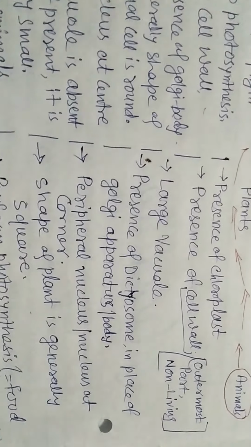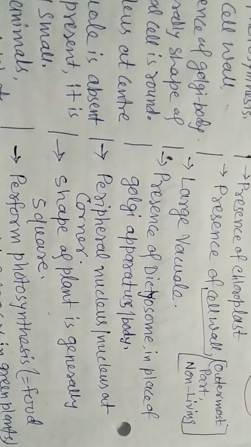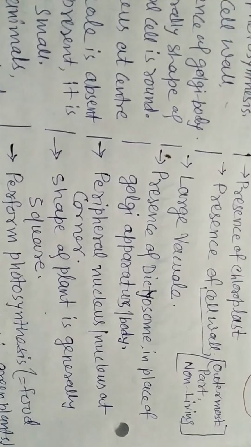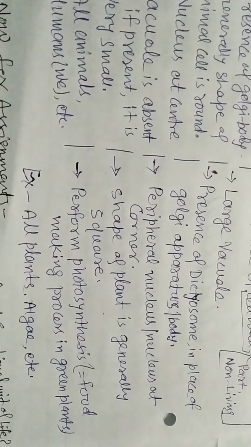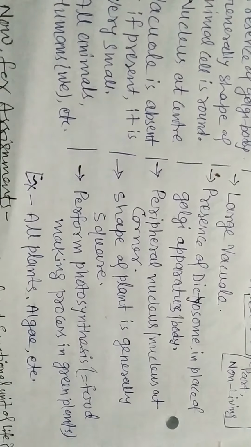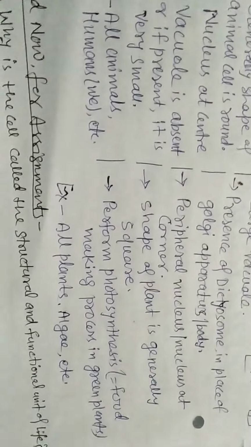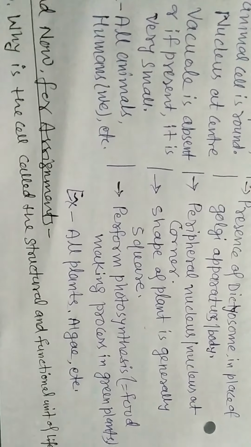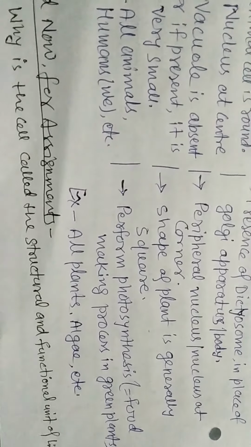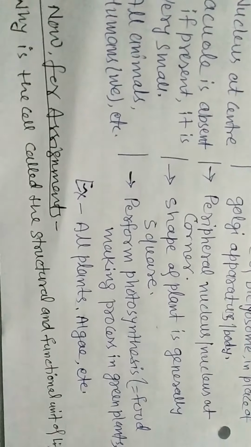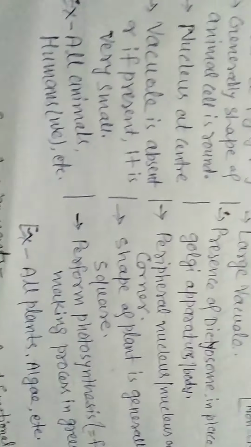Large vacuole, presence of dictyosome in place of Golgi apparatus or Golgi bodies, which is present in animal cell. Peripheral nucleus or nucleus at corner. Shape of plant cell is generally square or rectangle. Performs photosynthesis, the food-making process in plants, due to presence of chlorophyll, a green pigment. Example, all plants, algae.